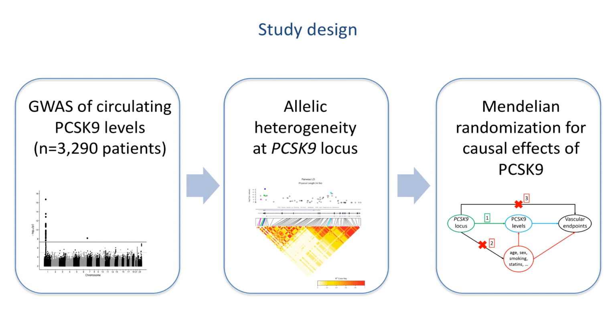First, they performed a genome-wide association study, or GWAS, of circulating PCSK9 levels in 3,290 patients with suspected or confirmed coronary artery disease. Next, they analyzed allelic heterogeneity at the PCSK9 gene locus. Lastly, they used Mendelian randomization to identify potential causal effects of PCSK9 on atherosclerosis in the coronary, carotid, and peripheral arteries.